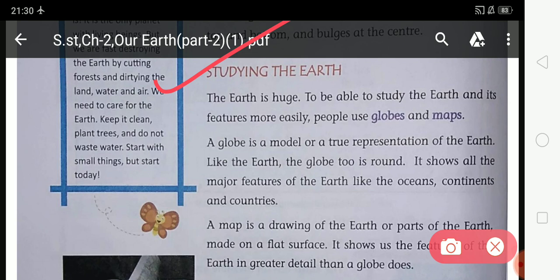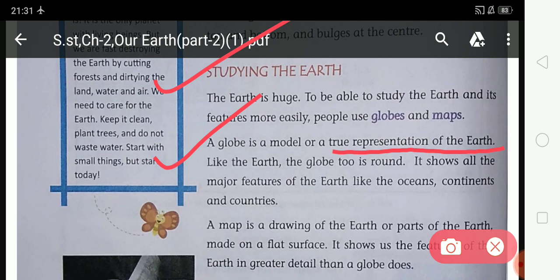So what is a globe? Now I'm going to discuss globes. A globe is a model or true representation of the earth. Students, a globe is a true representation of the earth because the shape of the globe is spherical and round, and the shape of the earth is also round. Like the earth, the globe is also round.